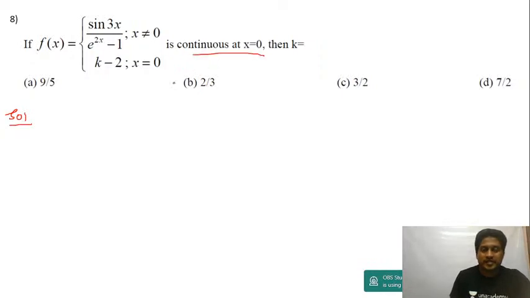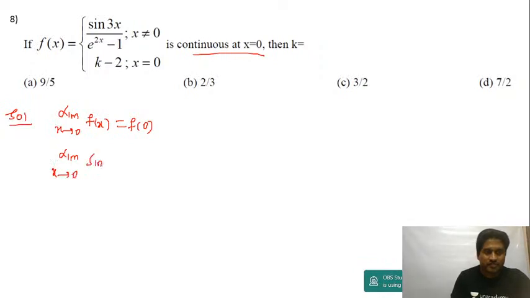So if it's continuous at x is equal to 0, I can write limit x tending to 0 of f of x is equal to f of 0. Now this is equal to limit x tends to 0 of sine 3x upon e power 2x minus 1 is equal to f of 0.